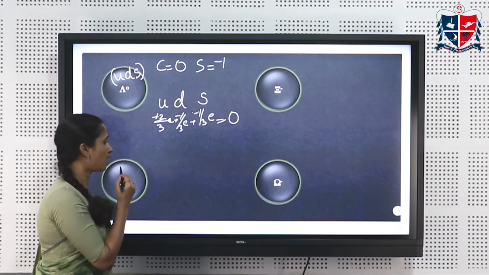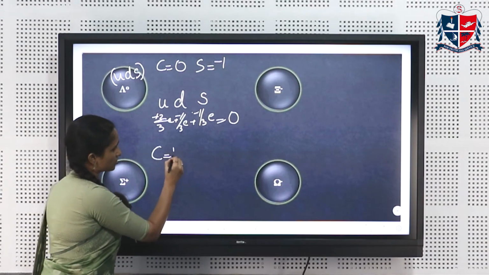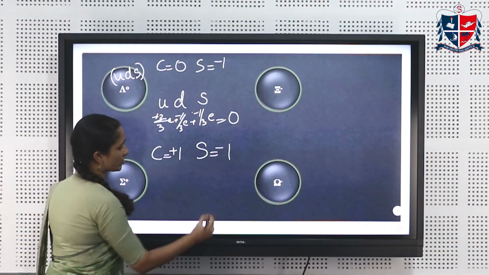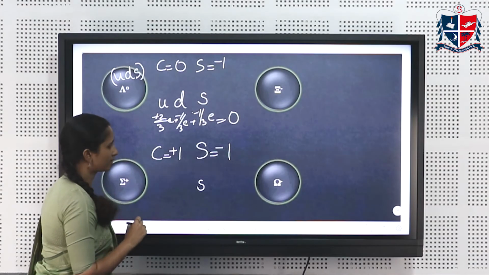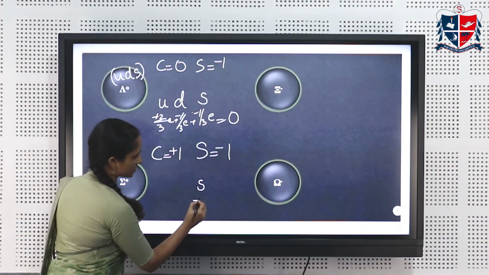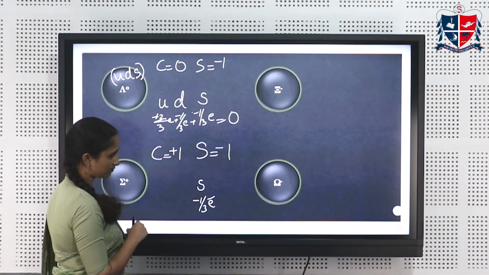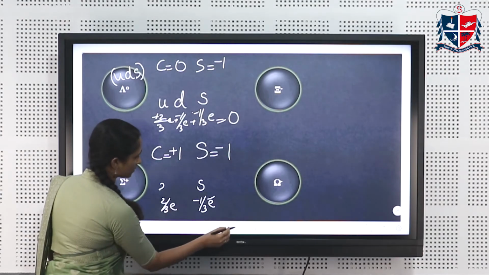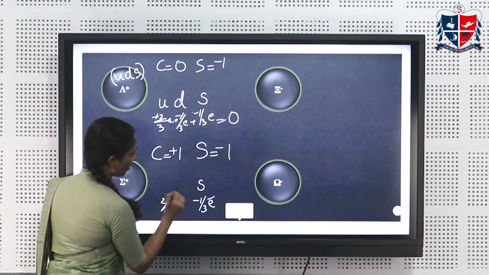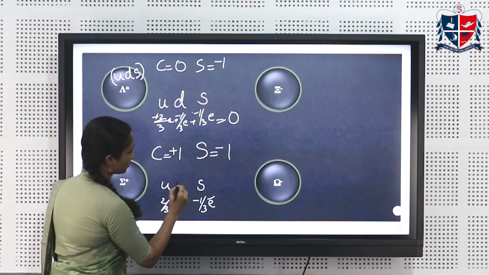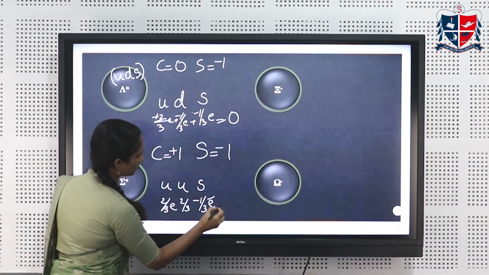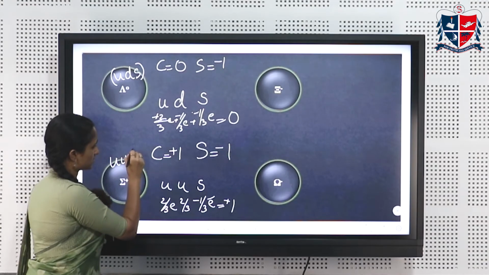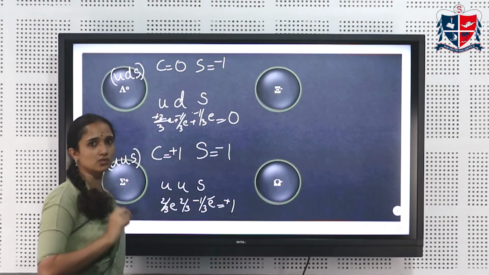Next we have a sigma plus. Sigma plus is having a charge +1 and a strangeness quantum number -1. Again, it is obvious we'll be having one strange quark, which is having a charge 1 by 3e. To get a charge +1, you need a plus charge, so you'll be having a 2 by 3e corresponding to that of an up quark, and another up quark, so totally the charge will be +1. So a sigma plus is made up of u, u, s quarks.